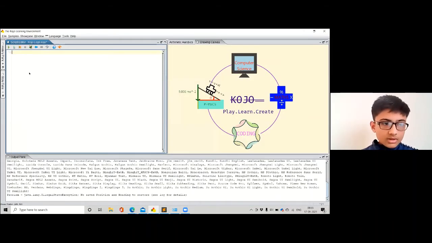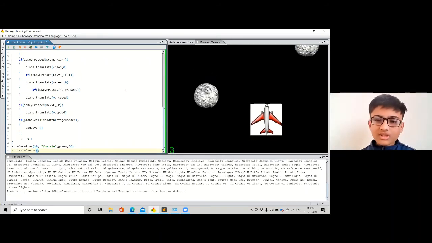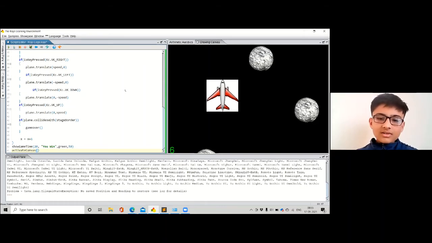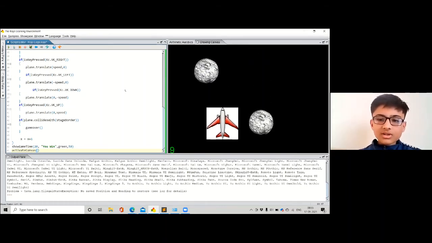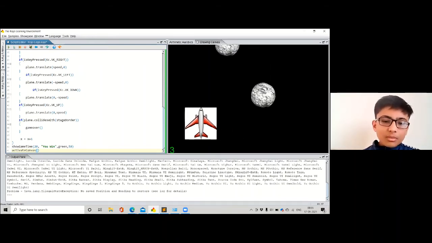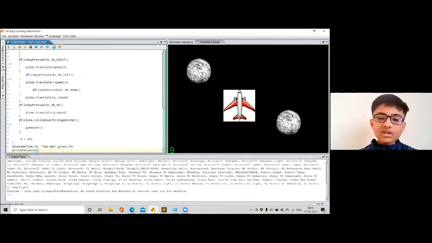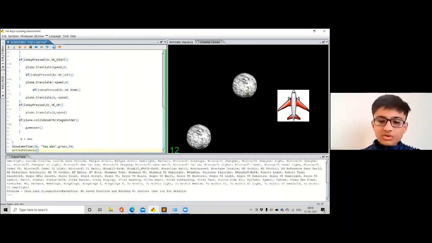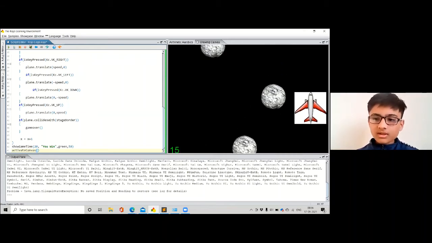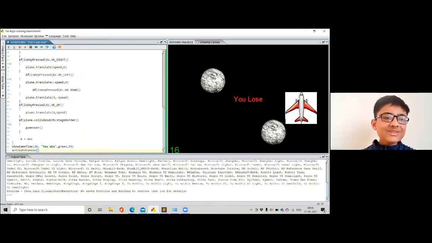Control A. Yeah. You can see the plane has appeared and I have to duck from these asteroids that are coming. If I keep ducking for 20 seconds, I win. Okay, so we touched the thing. Let me run this again. Maybe I can survive. Even if we touch the border, we would be out. I have to survive 20 seconds and then it would show You Win. Oh my god, I crashed again. Okay, I am not able to complete the game.